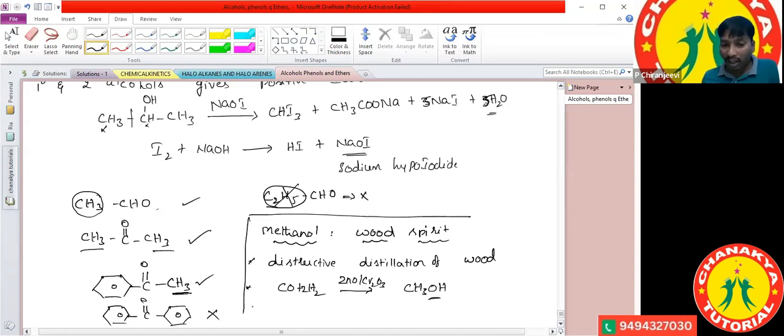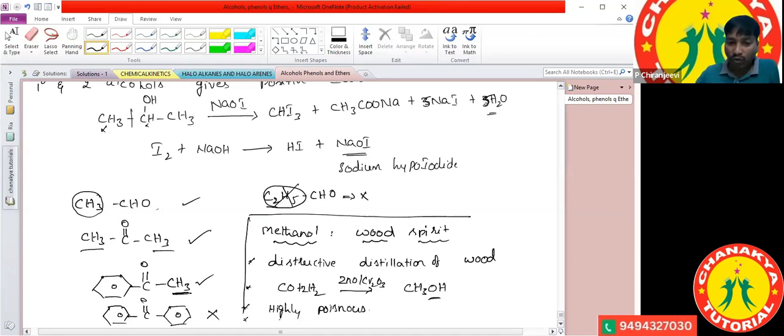Methanol is highly poisonous. So whenever you take methanol, it is not used for the drinking process.